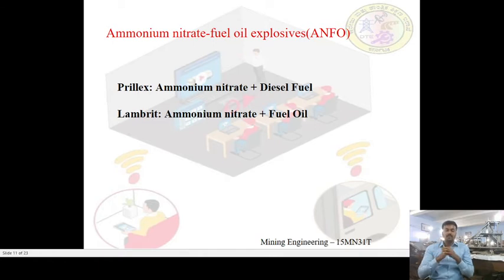ANFO are of two types. One is a premix ANFO and the other is site mix ANFO. The difference between them is that premix ANFO means the ammonium nitrate and fuel oil are mixed in the company or in the magazine and distributed or supplied to a mine site. That becomes a premix, whereas site mix means the ammonium nitrate and the fuel oil are supplied individually to the site, and the mixing of both takes place at the site, what we call site mix.